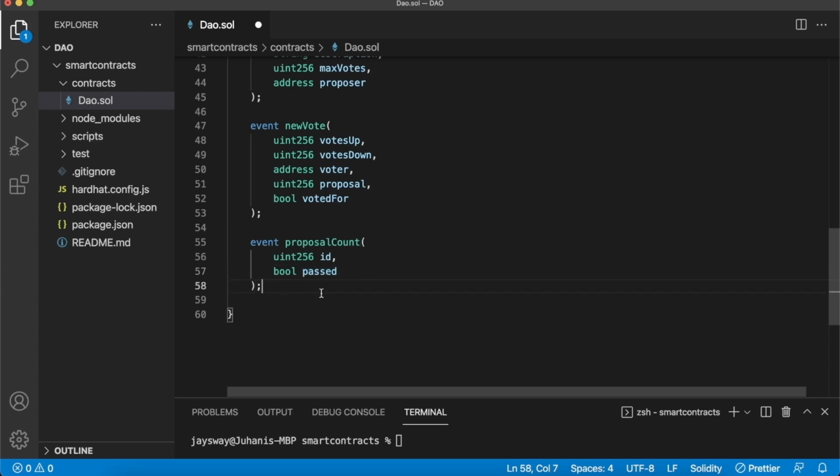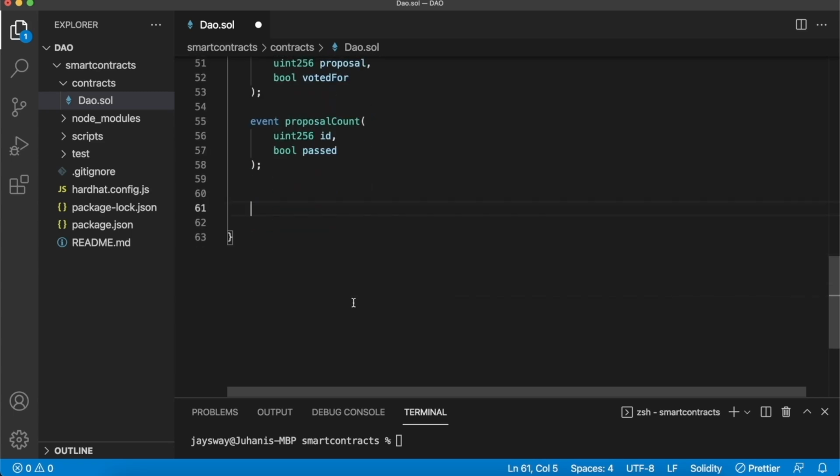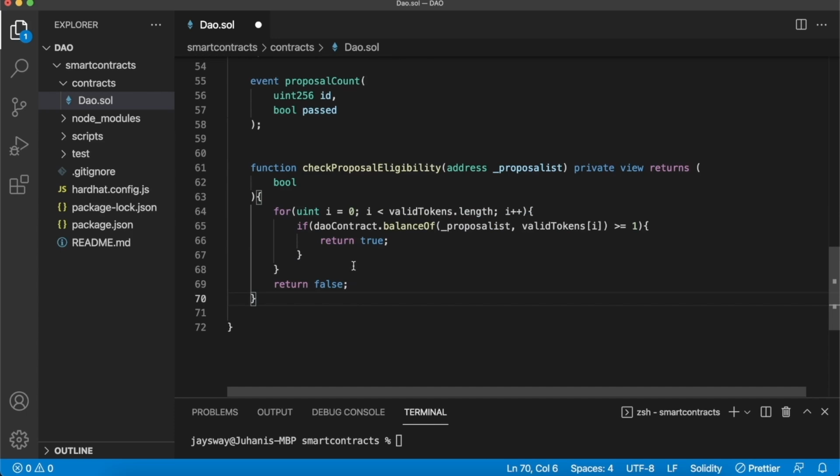So for the first two functions, we'll create functions that are only applicable for this smart contract. So in technical terms, they'll be private functions. Let's create the first one over here that will check the proposal eligibility. So this means that if someone is trying to create a proposal, we'll use this check proposal eligibility function as a require statement for the create proposal function to check whether that user actually owns any of the NFTs that makes them part of this DAO and allows them to make proposals.